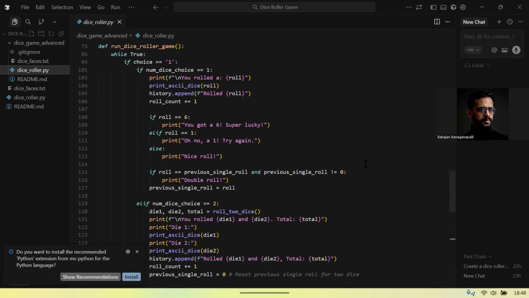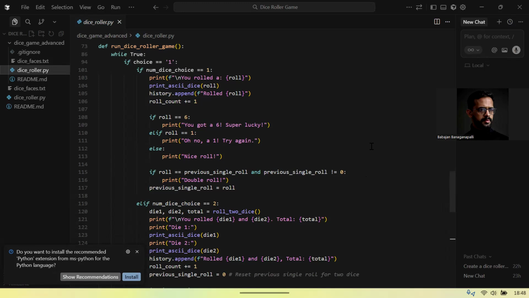But then we expanded the project beyond the original problem statement. We added two dice mode. We added this ability to roll twice at once, and we show both values plus the total. This wasn't in the original problem statement, but it adds more game feel and excitement.